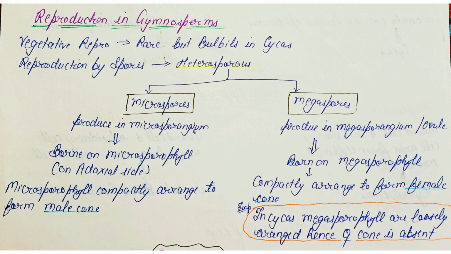Microspores are produced in the microsporangium. This microsporangium is borne on the microsporophyll on the adaxial side. Microsporophylls compact and form the male cone. Megaspore is produced in the megasporangium, also called the ovule. This ovule is borne on the megasporophyll and is compactly arranged to form the female cone. Most important thing is that this female cone is absent in the Cycas. In Cycas, the megasporophyll is loosely arranged and the female cone is not formed.